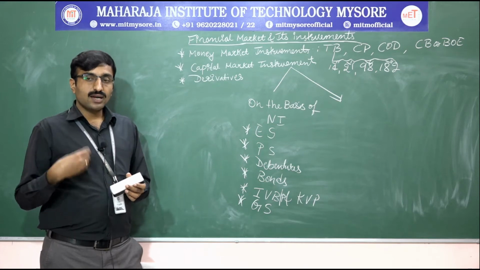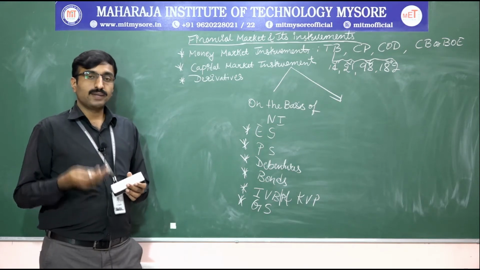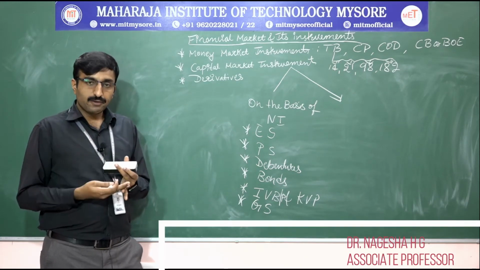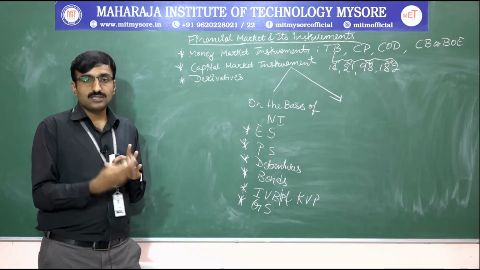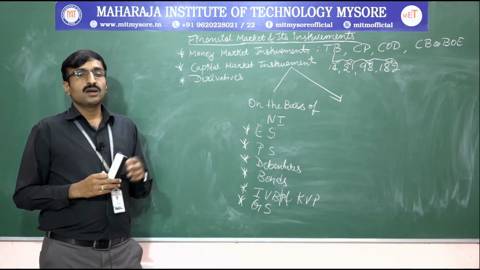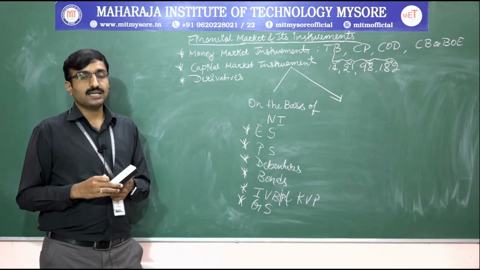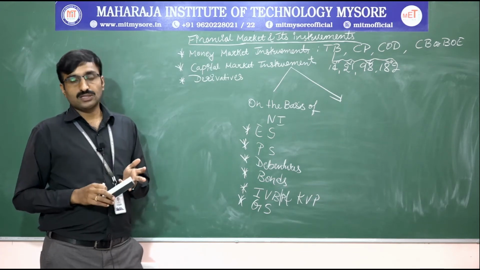For Indira Vikas Patra, the investment denominations will be 100 rupees, 500 rupees, and 1000 rupees. In Kisan Vikas Patra, the denominations are 500 rupees basic, next 1000 rupees, 5000 rupees, and 10,000 rupees.